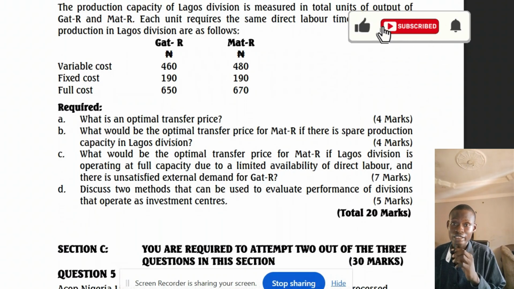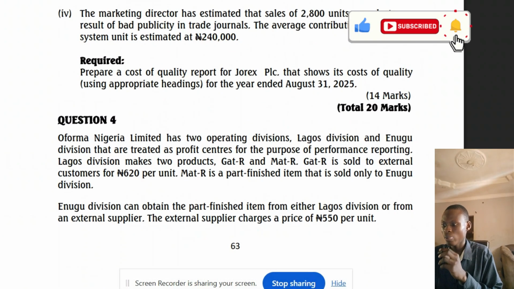But when I got out of the exam hall, people said it was the definition of transfer pricing they were asking for, so I thought I had gotten it wrong. But when the ICAN solution came out, I realized it was exactly what I did. It's the price range they were asking for in this question. So let's read the question and we'll solve it.